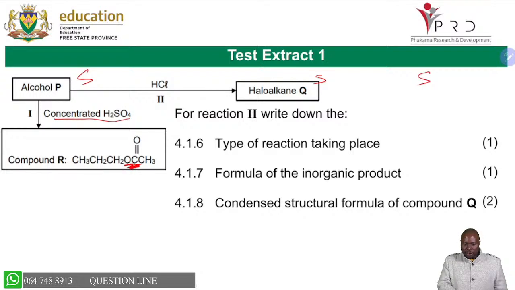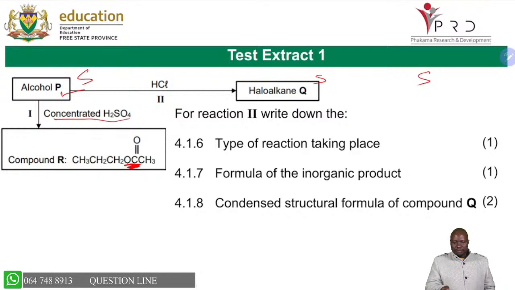We had an alcohol, but we are forming an ester. How do we know it's an ester? The two oxygens are within the structure, not at the end, because we said there are only two homologous series that have two oxygens. It's either esters or carboxylic acids. So you are able to look at that and get that with no problem.